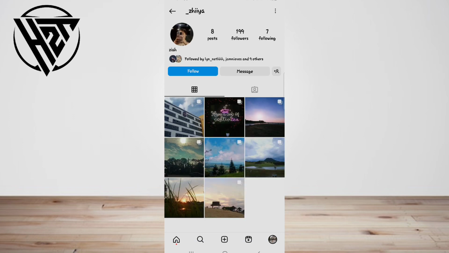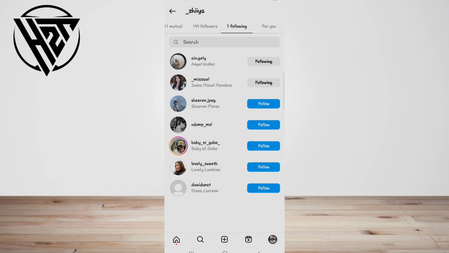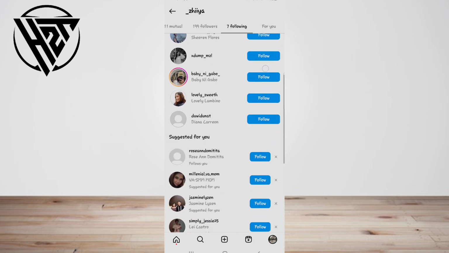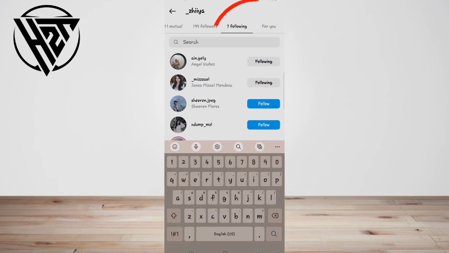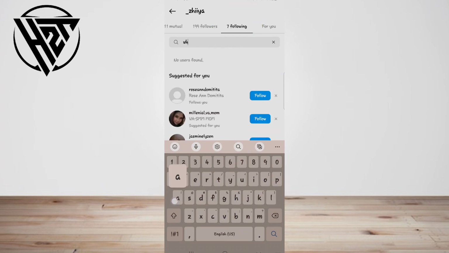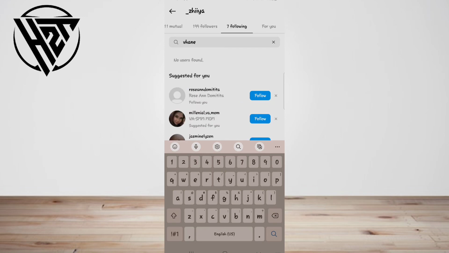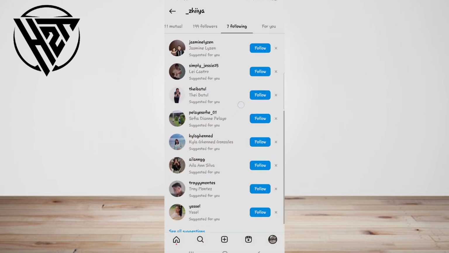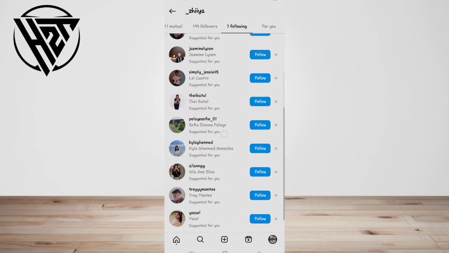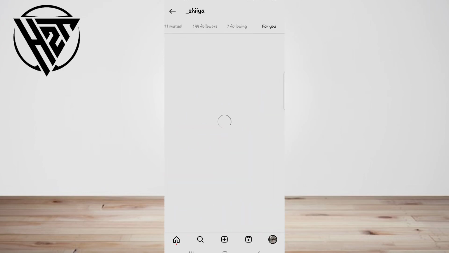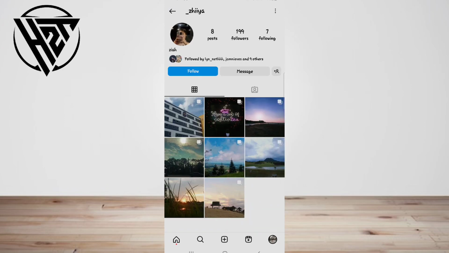Here's how to do it. Visit the follower's user profile and open their following list. Scroll down and search for your name. Alternatively, tap on the search bar at the top and type your name to run a quick search. And if your name isn't on the list, that user hasn't followed you.